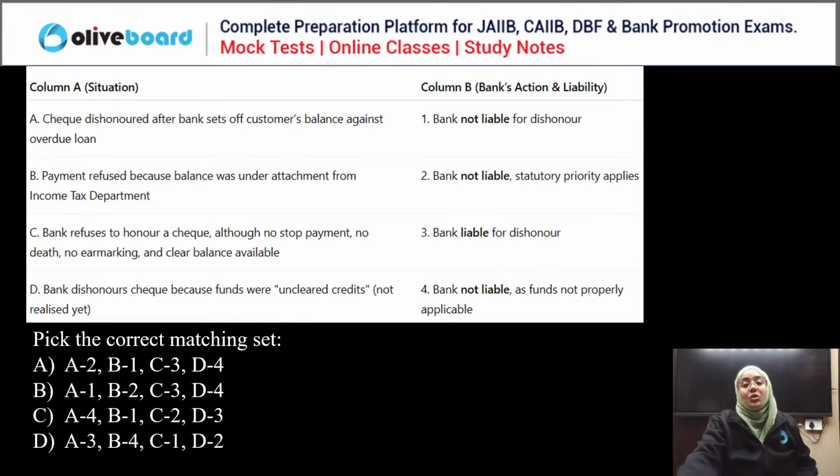Yes. Next question. We have to choose the correct answer. Now, a check dishonored after the bank set off customer balance against an overdue loan. Payment refused because balance was under attachment from the income tax department. Bank refused to honor the check although no stop payment, no death, no earmarking and clear balance available. Bank dishonored the check because the funds were uncleared credit, not realized yet. Which of the following is the correct one? In which the bank is liable, in which the bank is not liable?